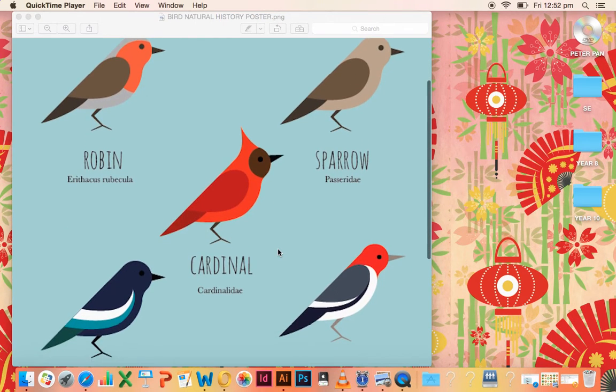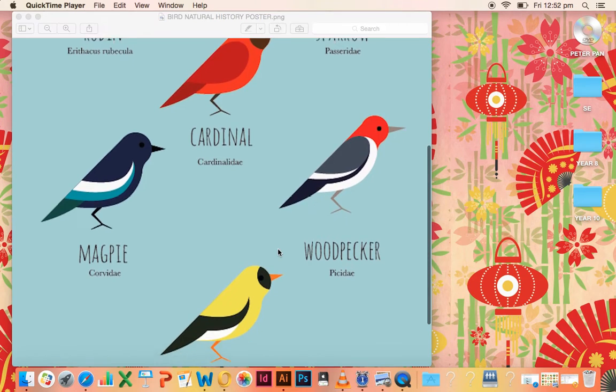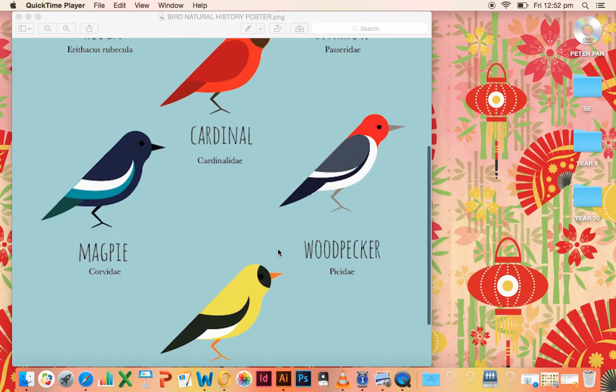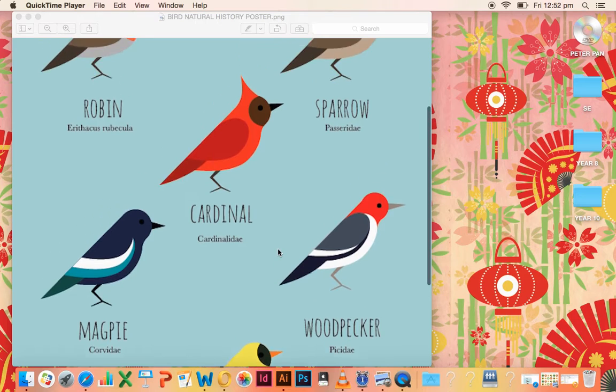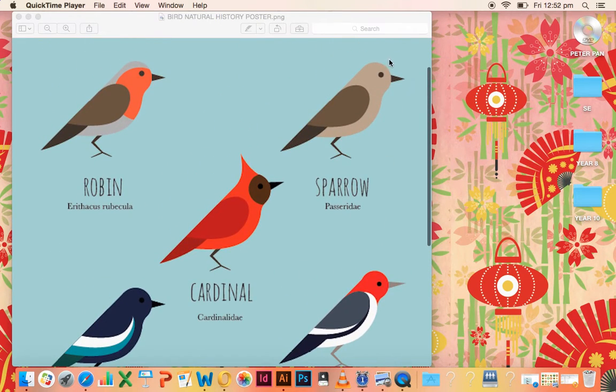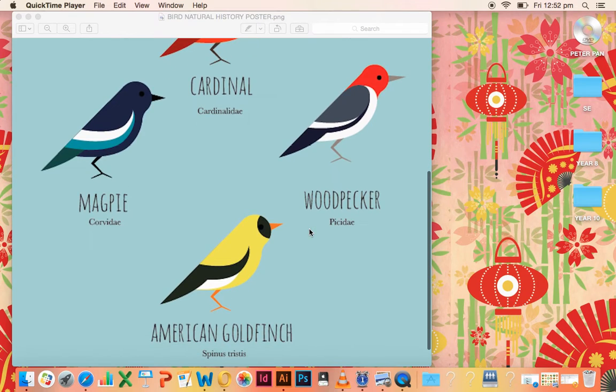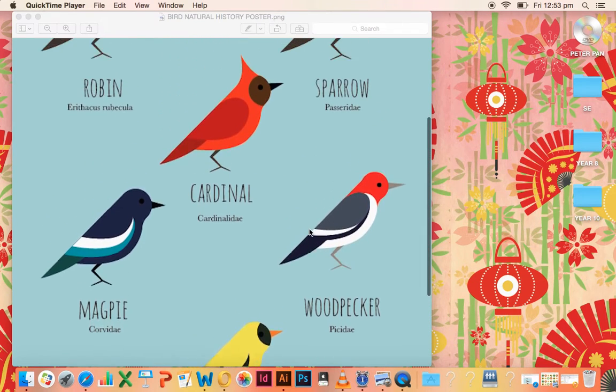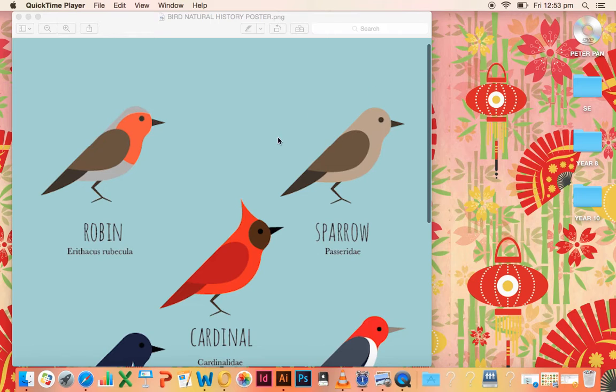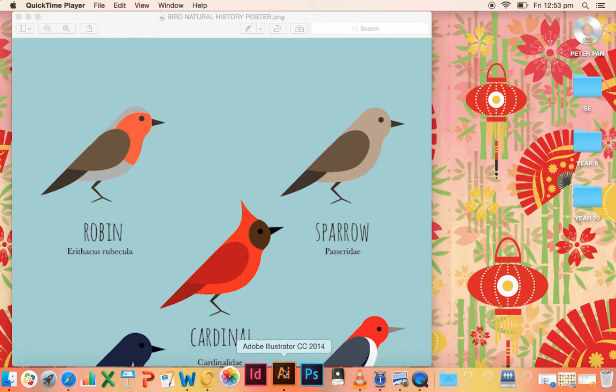Okay, so I recently made this natural history poster type thing, just showing a variety of different birds that was made with the one basic shape here. And you can use the pen tool or clipping masks to create variations from this one basic bird shape. You can add feather details, you can lengthen the beak, you can basically make it as creative and original as you like. But first of all, you need to start with this basic bird base, which is what I'll be showing you how to do now.